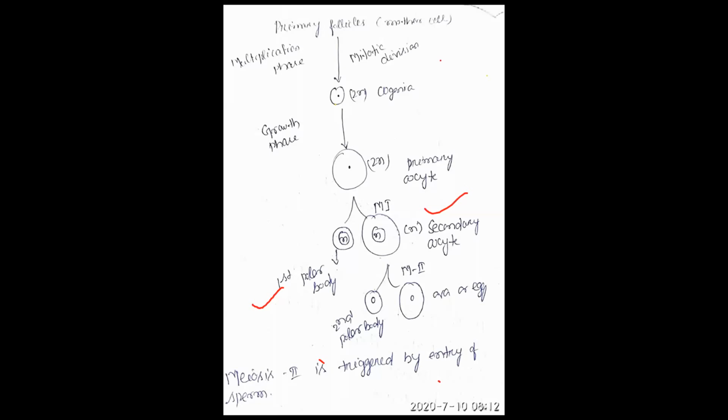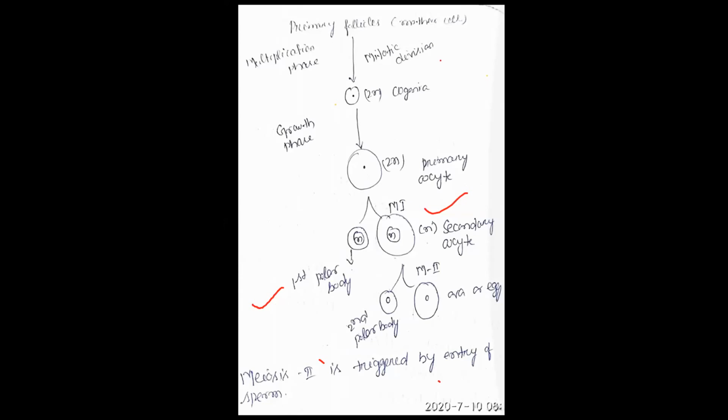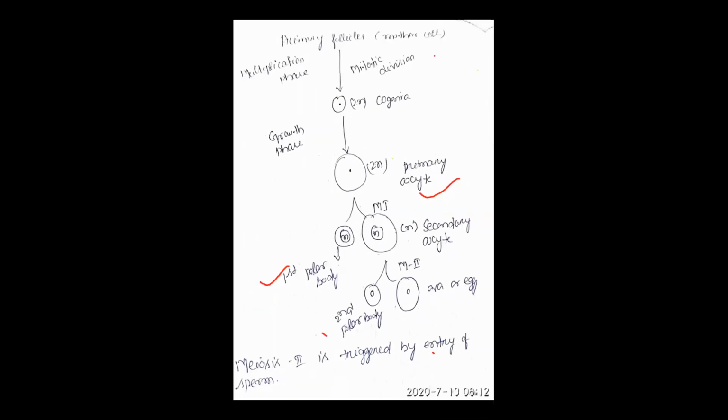Clear? See, the primary oocyte having cytoplasm, yes or no? And the cytoplasm is unequally distributed in the daughter cells. Unequally distributed means one daughter cell having lower amount of cytoplasm, one having higher amount. Up to this clear?